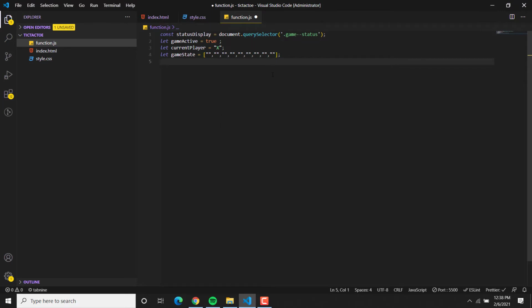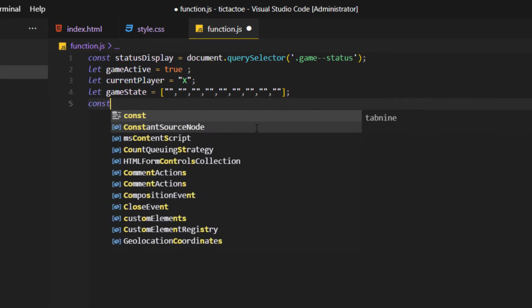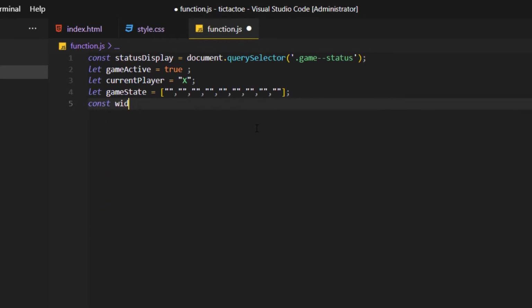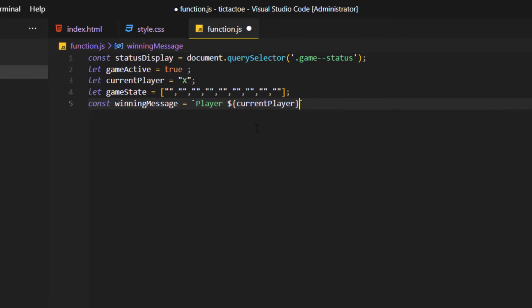We have another variable which is a winning message. It's actually a function, winning message. So here we say player, and we specify which player, current player, and this is gonna change.